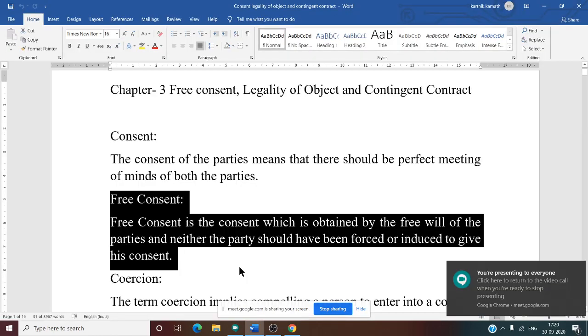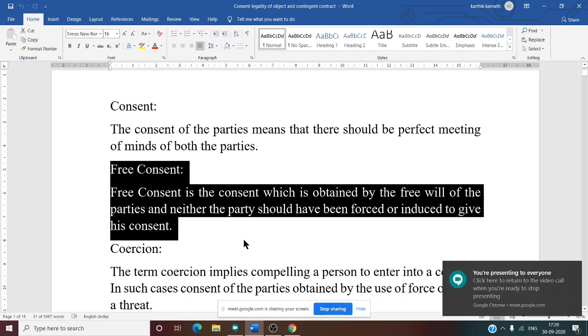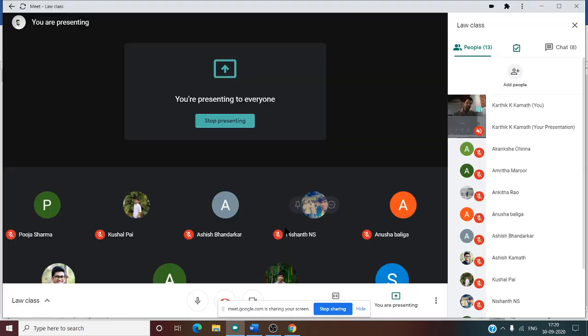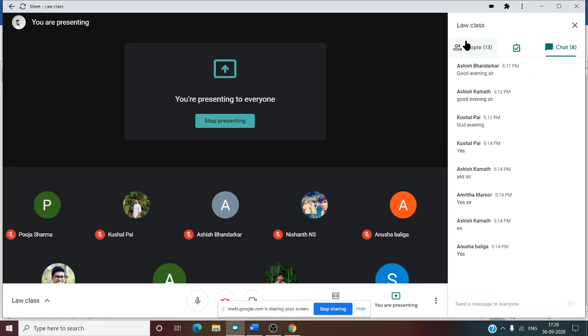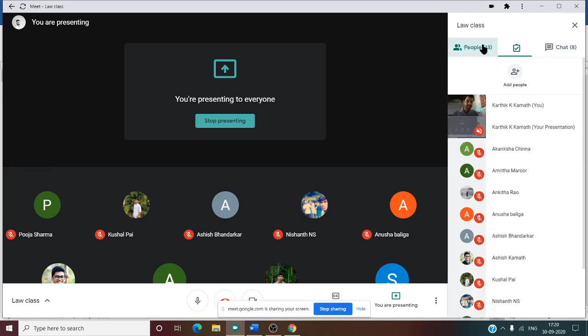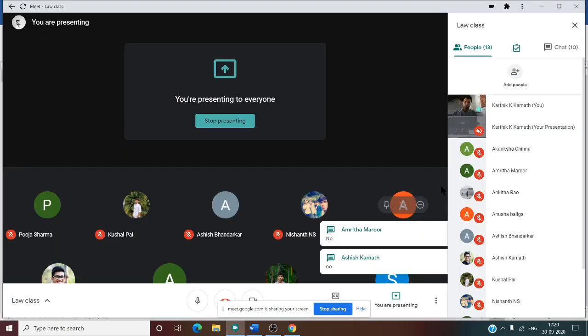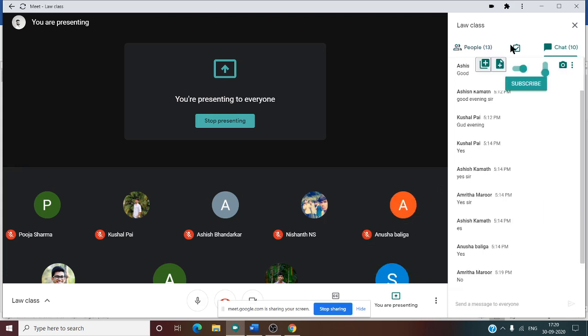So now we know consent and free consent. The first thing that comes under free consent is coercion. My question is whether there is any free consent under coercion. Can you tell me, yes or no? No, free consent is not there. Yes, Ashish is saying correctly and Anusha is also correct. Free consent is not there. Amrita is also giving the correct answer.